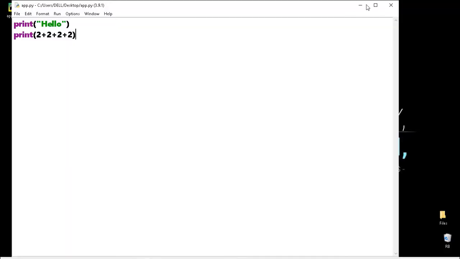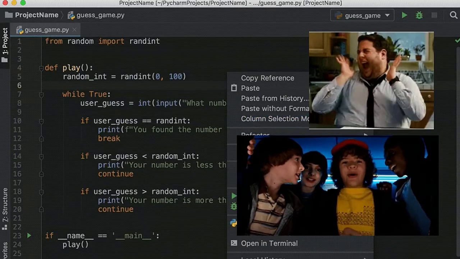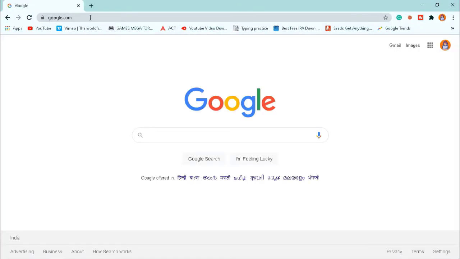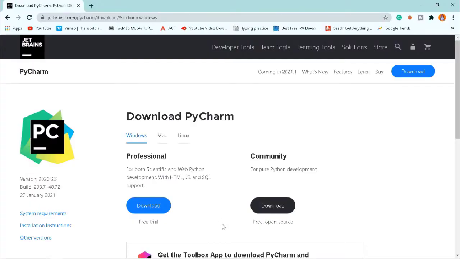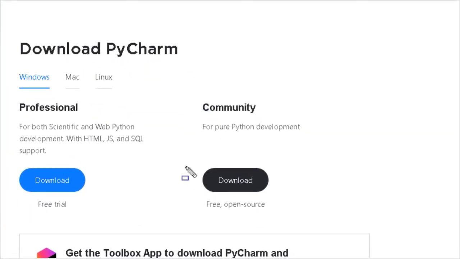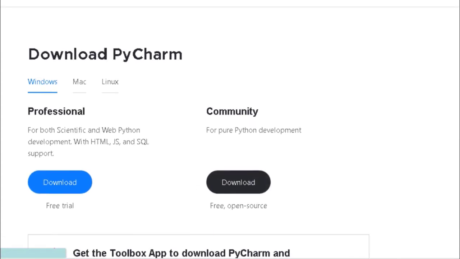There is an app called PyCharm. Try searching for PyCharm. Go to downloads. You have to download this community edition. It's right here. It's free and it's open source. You have to click download and save it. That's it.